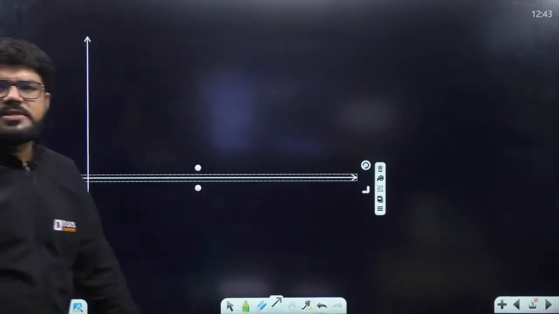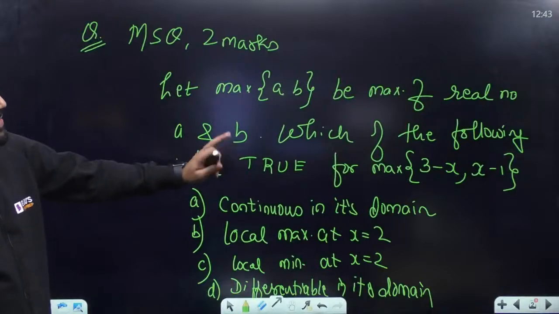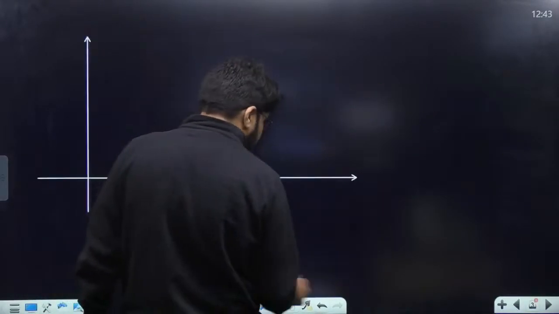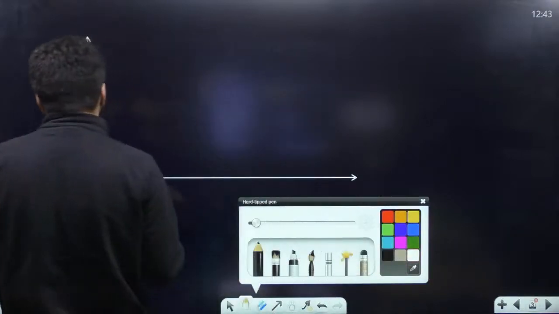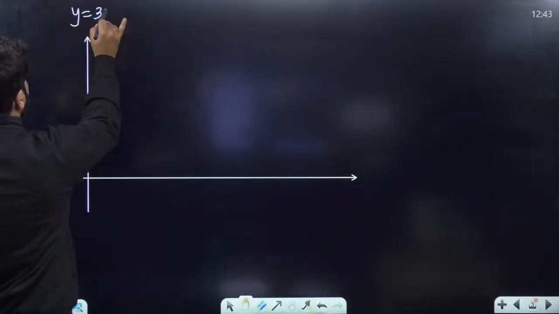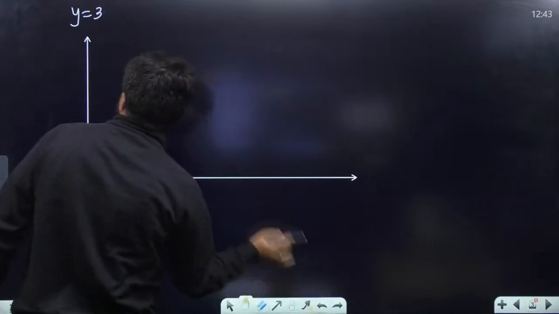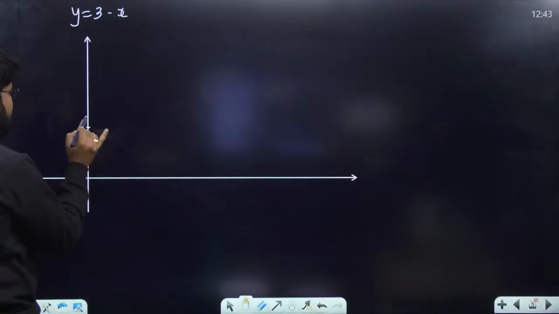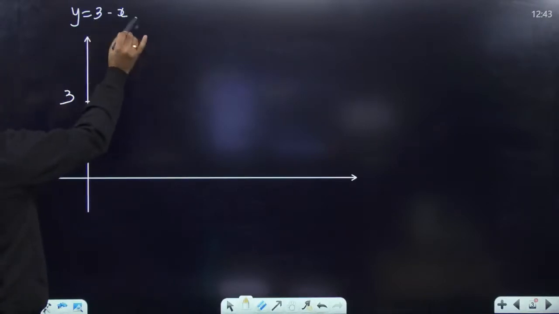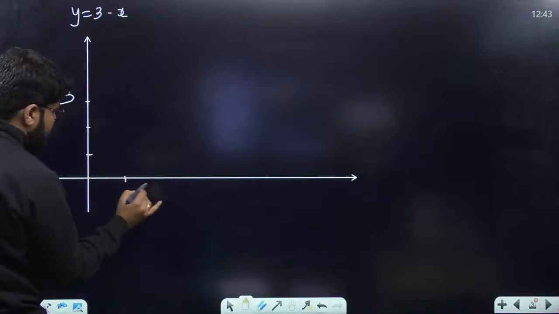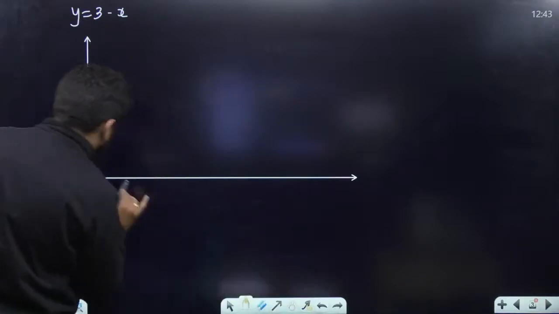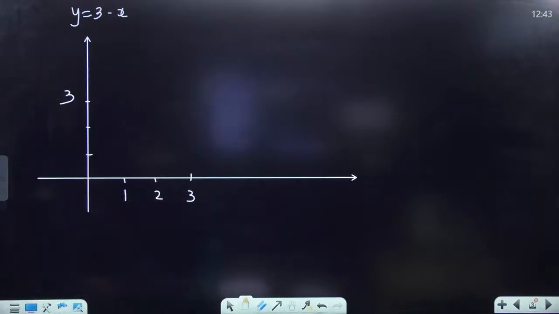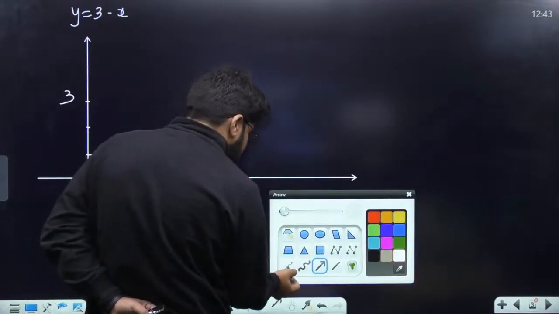Okay, let's have a look into this. So 3 minus x and x minus 1. You have the two curves. One is y equal to 3 minus x. Y equal to 3 minus x is a straight line having a y intercept of 3. And at y equal to 0, x is 3, so the x intercept will also be equal to 3. This is 1, 2, 3. Let me draw this straight line first.